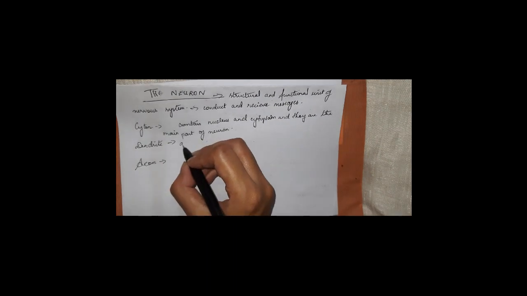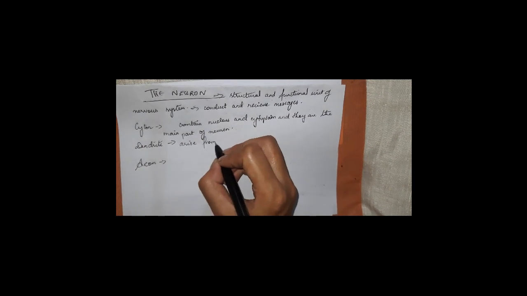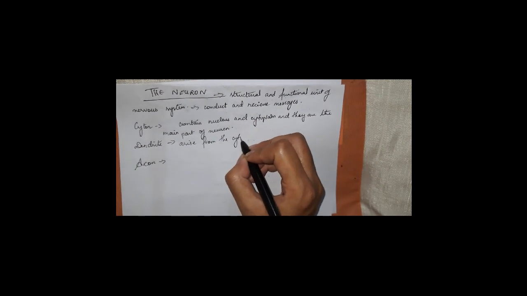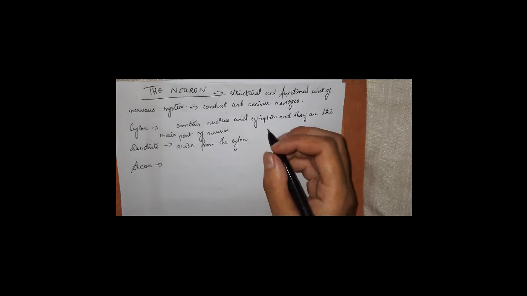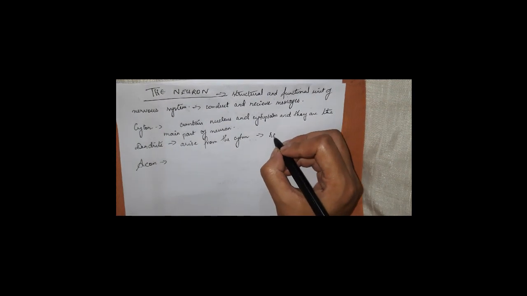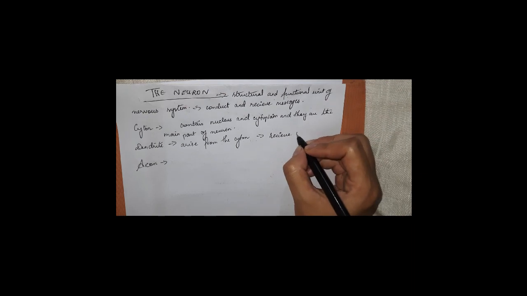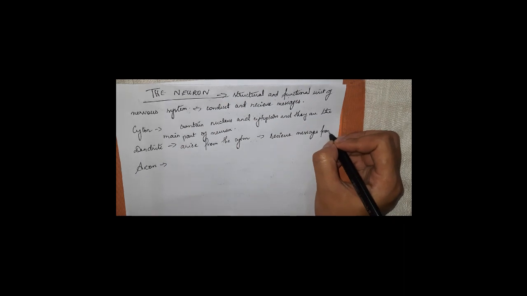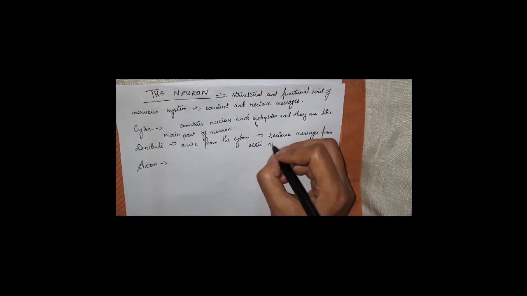Okay, then you have dendrites. These dendrites arise from your cell body, from the cytone. Their function is that they receive messages from other neurons. So the function of your dendrite is that they arise from your cytone, and they receive messages from other neurons.